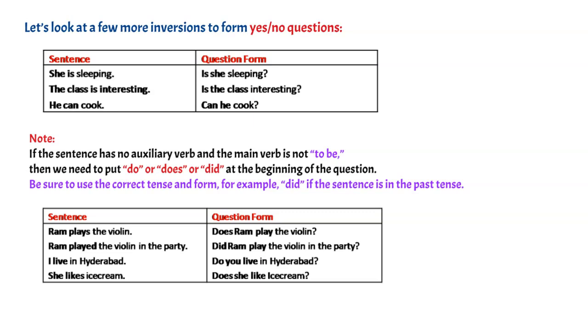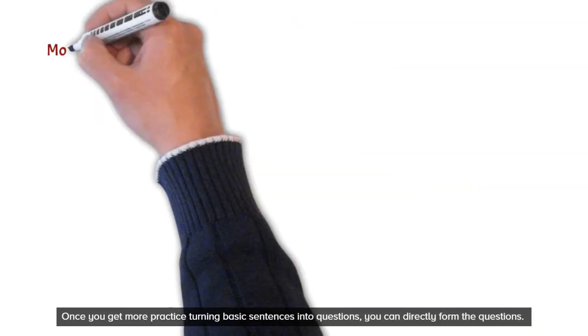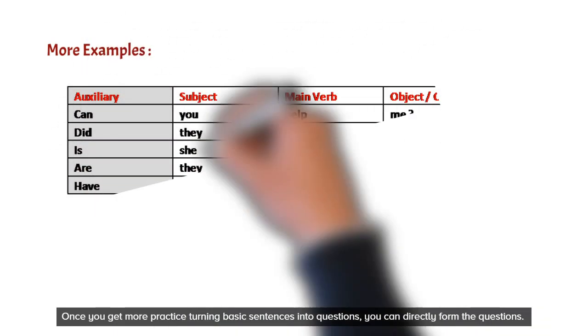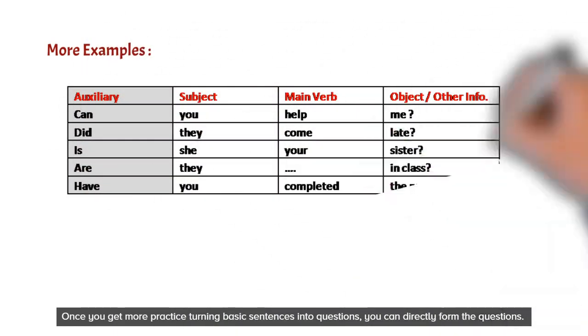Look at these examples. These sentences do not have an auxiliary. So, we use do, does, did to form a question. Once we get more practice turning basic sentences into questions, we can directly form the questions. Please look at these examples as well.